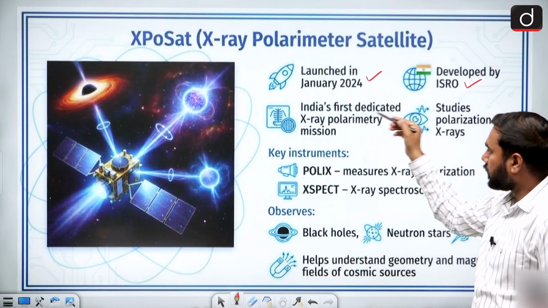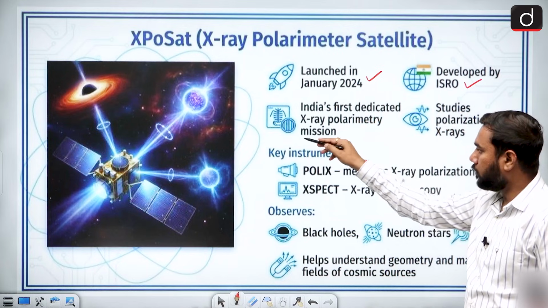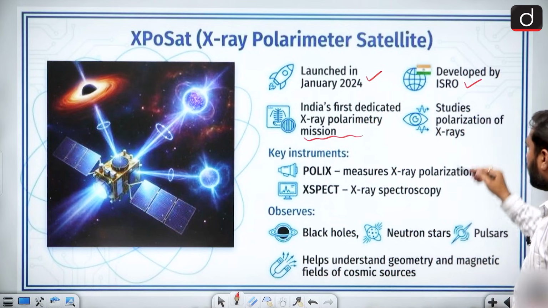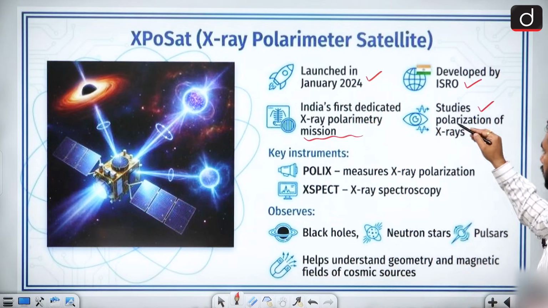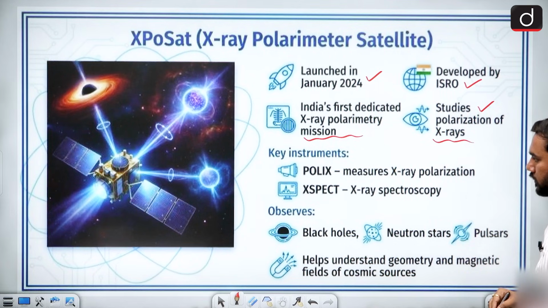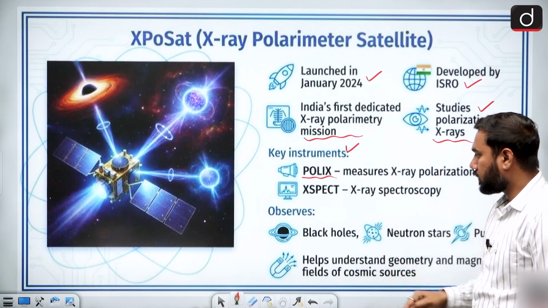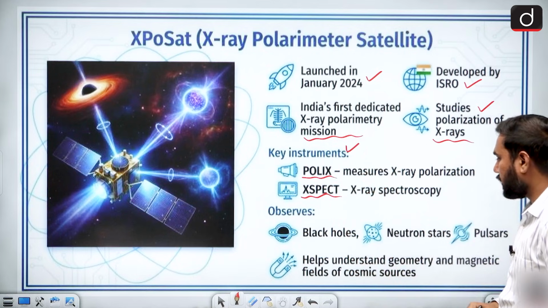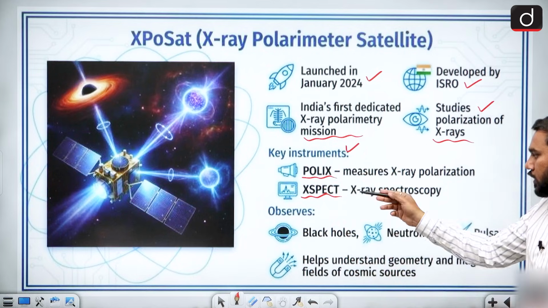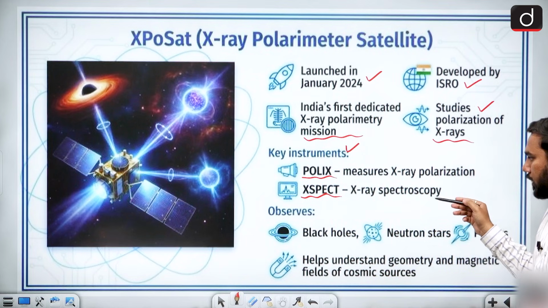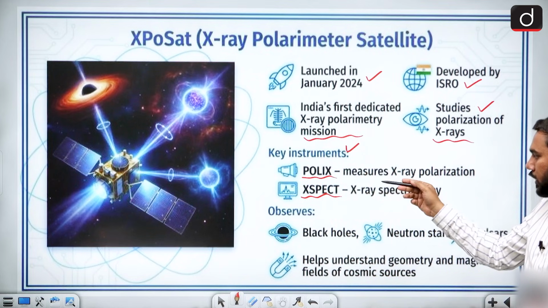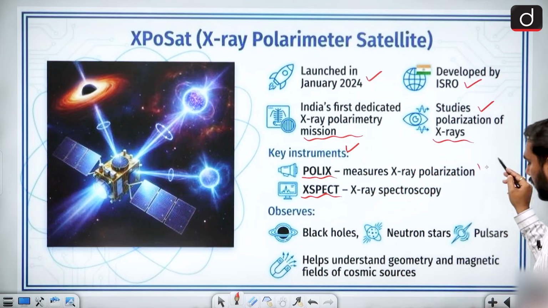It is India's first dedicated X-ray polarimeter mission, and it can study the polarization of X-rays. The key instruments are POLIX and XSPECT. XSPECT is X-ray spectroscopy, and POLIX is known for measuring X-ray polarization.